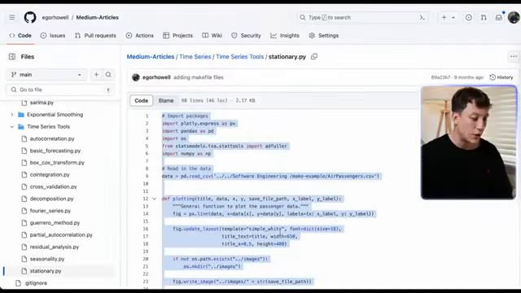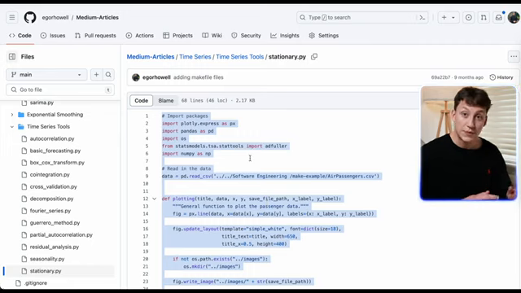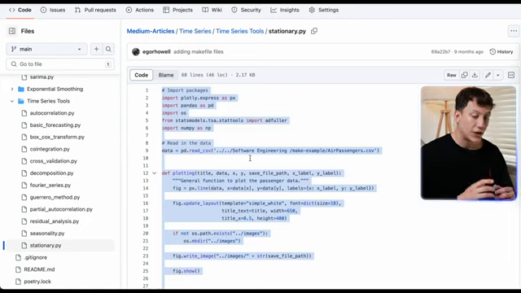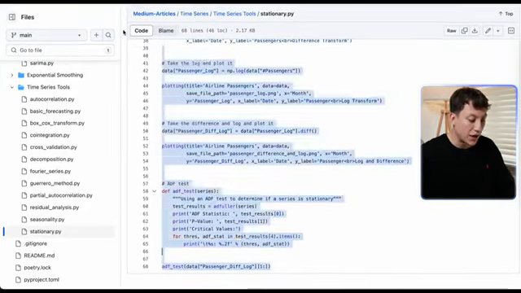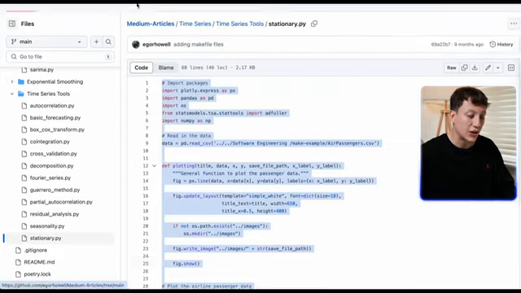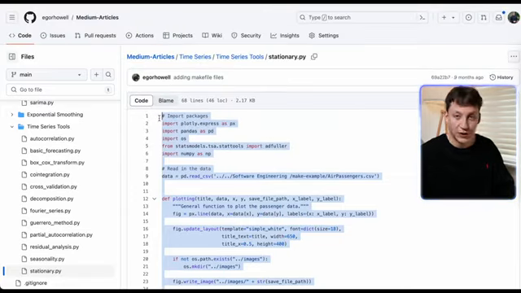So let's say I want to take in this script I've got from my GitHub repo, which is just how we turn a time series to be stationary, from an old video. It doesn't really matter too much, but this is what the code looks like. As you can see, it's not badly written, but I haven't written it to a good level because, well, it's not production code.